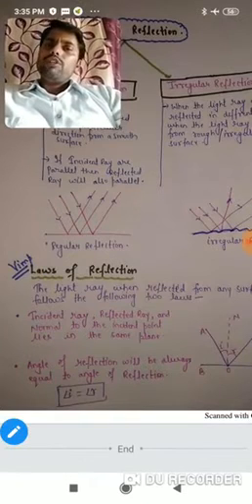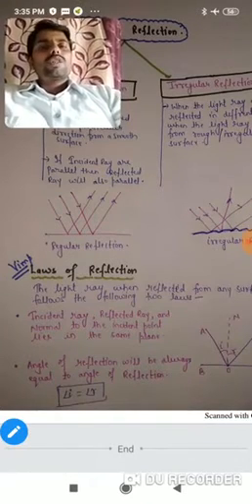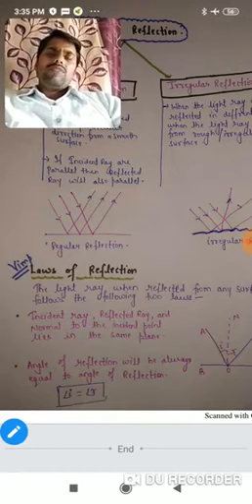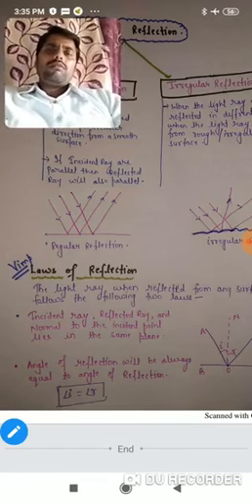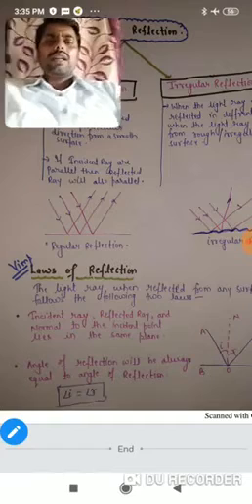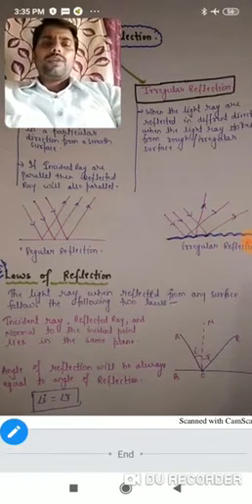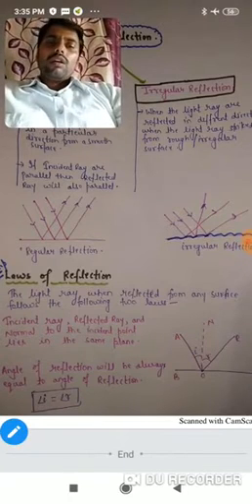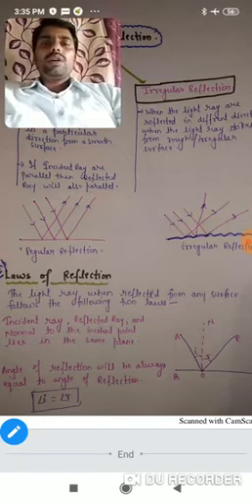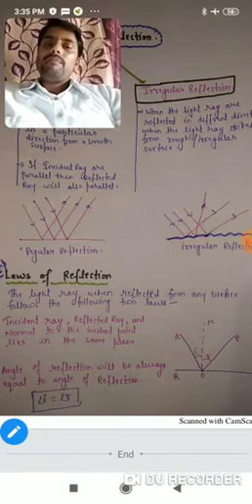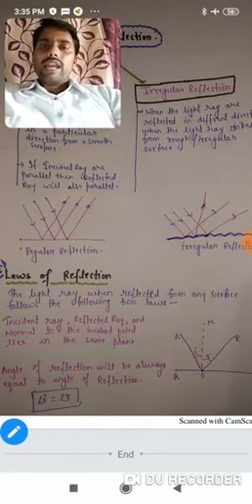In the reflection phenomenon, light rays follow some rules. These rules were observed through experiments and then given. The first one is that the incident ray, this is AO, the reflected ray and the normal to the point of incidence all lie in the same plane.